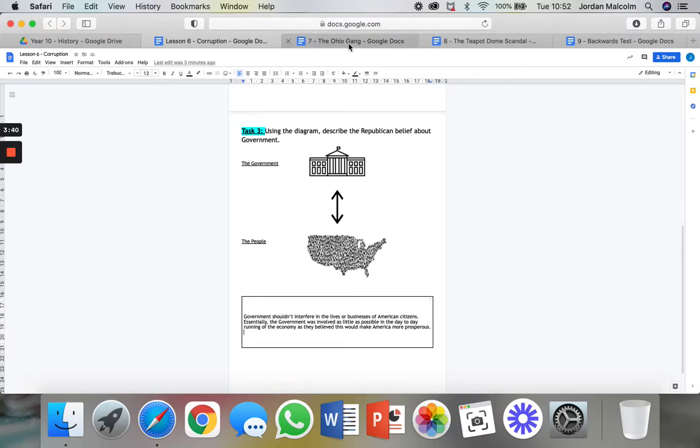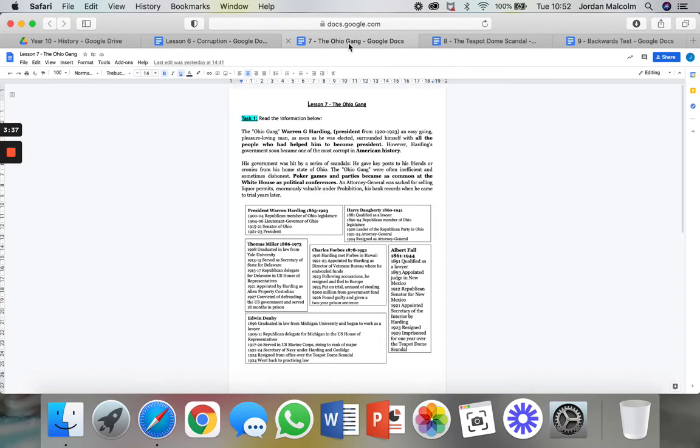Your task for Lesson 7 then is going to be about the Ohio Gang. Now, the Ohio Gang were basically a group of people who had high up positions within the government under Warren G. Harding, who was the president at that time. And these people were mostly people who were either friends, family members, or someone who had helped him to become president. And a lot of the time they weren't qualified for the jobs that they were given, but they were almost favoritised by Harding, okay? So read that information, that'll tell you in a bit more detail what I've just said.